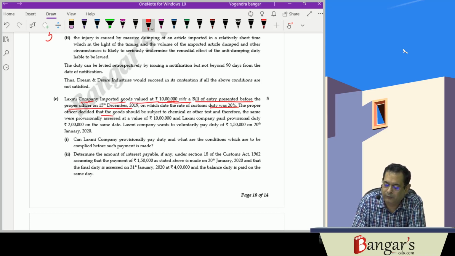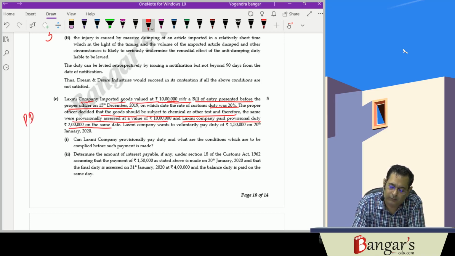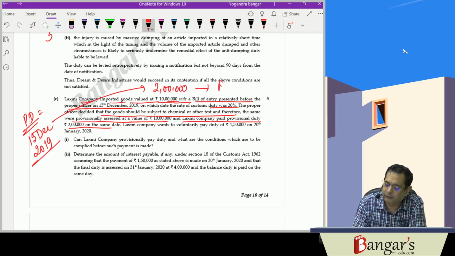The proper officer decided the goods should be subject to chemical and other tests, and they were provisionally assessed for 10 lakh rupees, and Lakshmi paid provisional duty on the same date. So they have paid the provisional duty on 15th of December 2019, amounting rupees 2 lakhs. And proper officer has resorted to what?